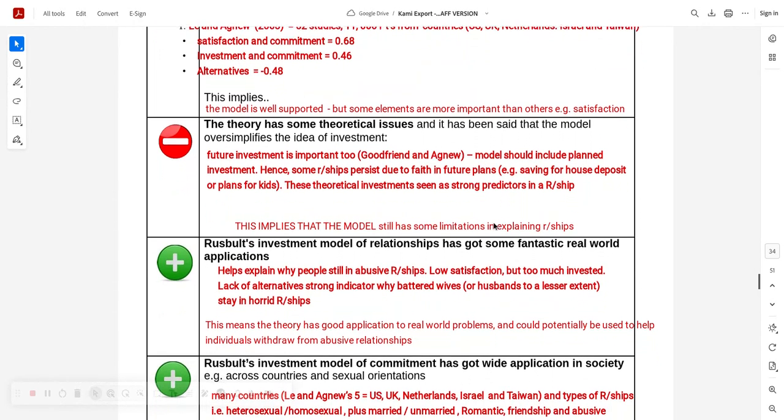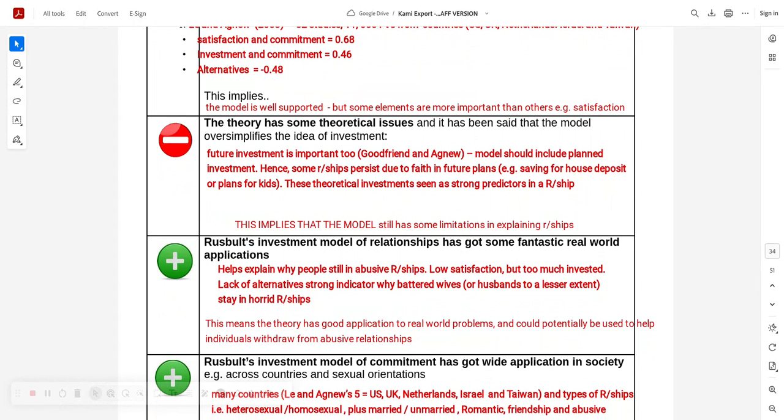But there are theoretical issues with it, of course. It neglected to consider future investments, which people do take into account. Saving for house deposits or planning on children. It doesn't take that into account. They are theoretical, really, aren't they? So say it in a nice way. These theoretical investments seem to be a strong predictor in a relationship. So it's got some limitations.